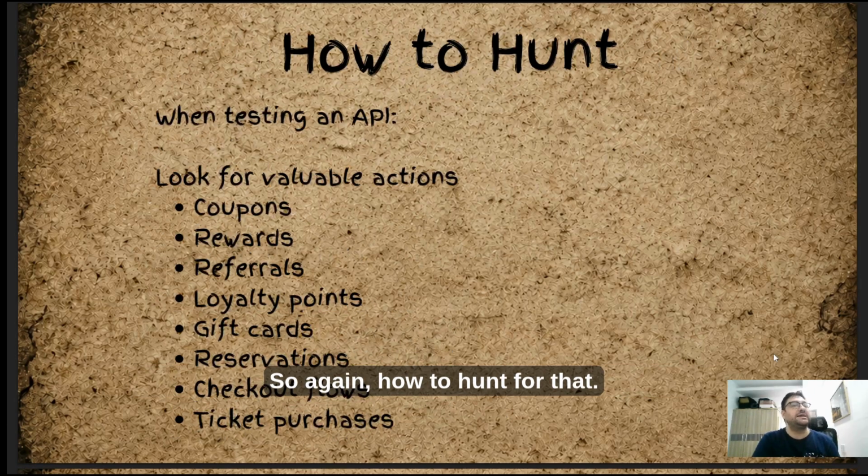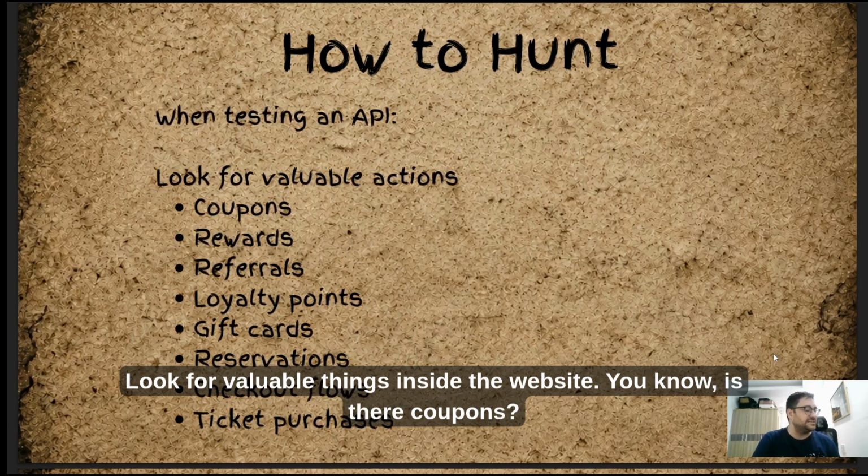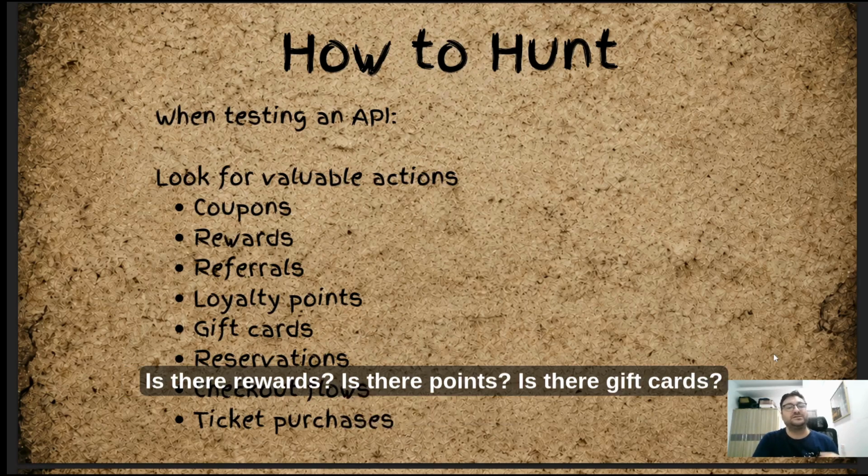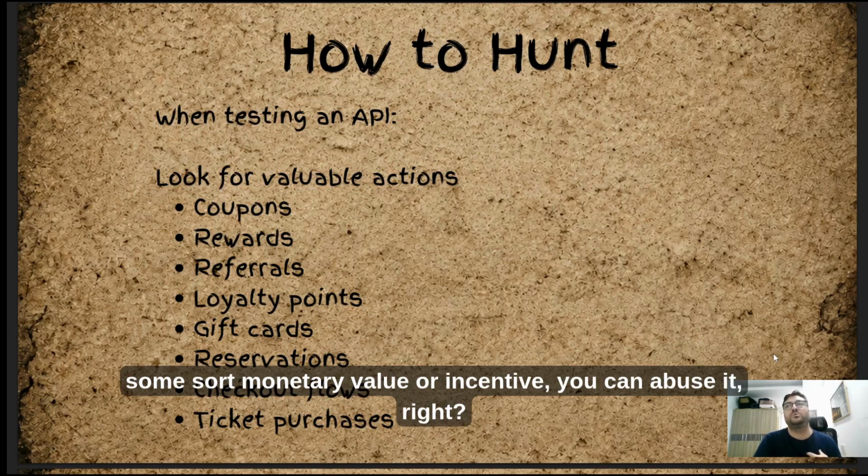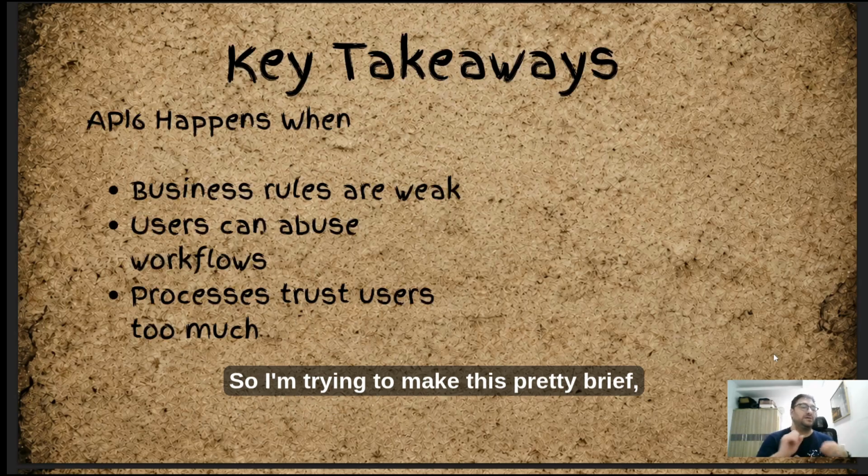So again, how to hunt for that. Look for valuable things inside the website. Are there coupons? Are there rewards? Are there points? Are there gift cards? The more things that you can see that offer some sort of monetary value or incentive, you can abuse it, right? So I'm trying to make this pretty brief, so I do apologize for going so quickly.